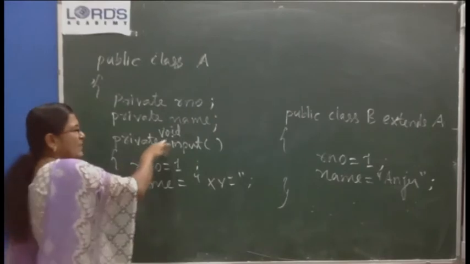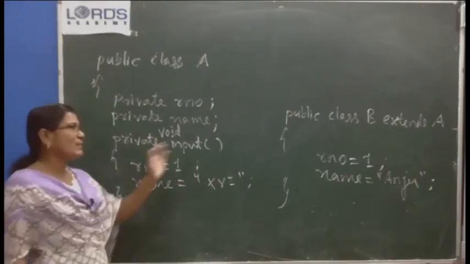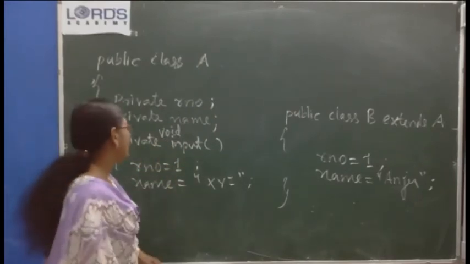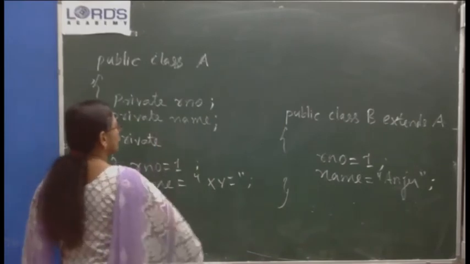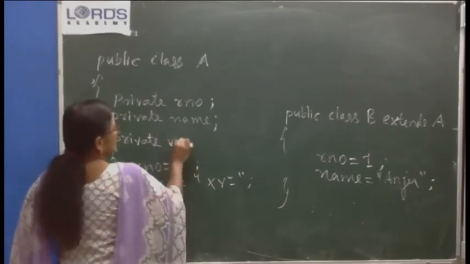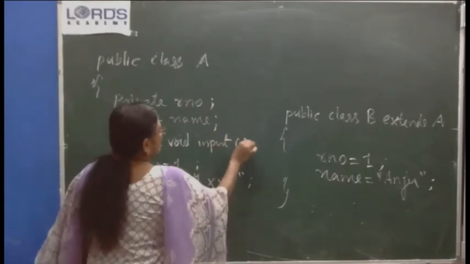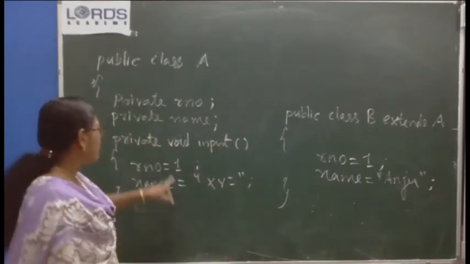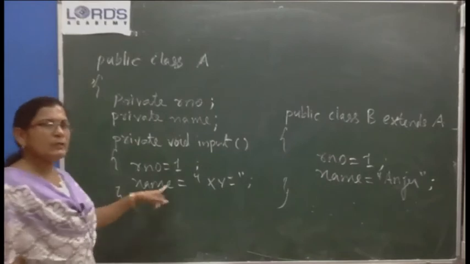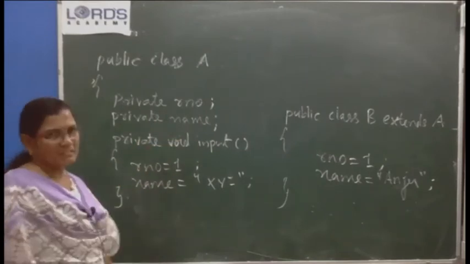Private access specifier, return data type, method name. Private void input. In the input method, you assigned the values to these private variables.